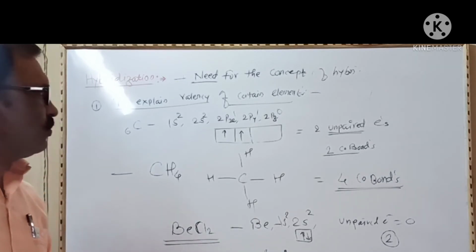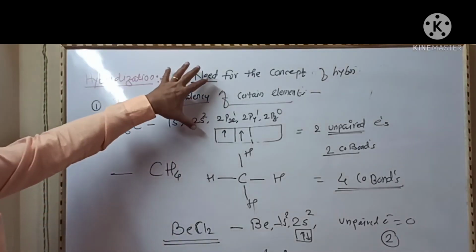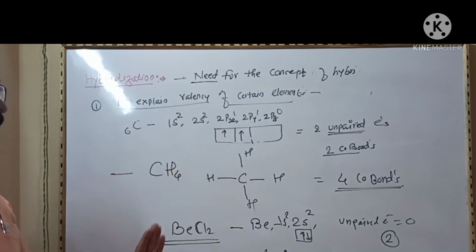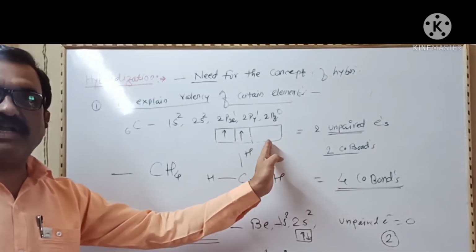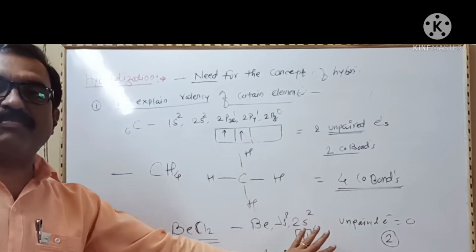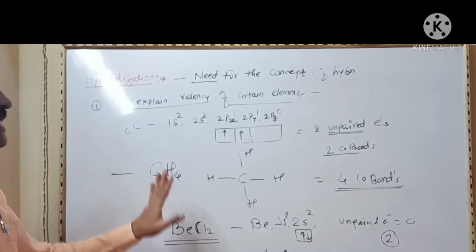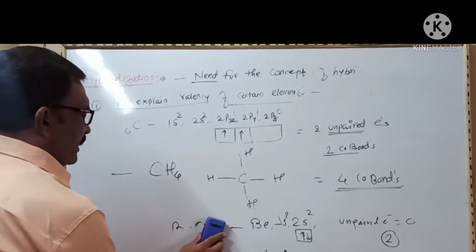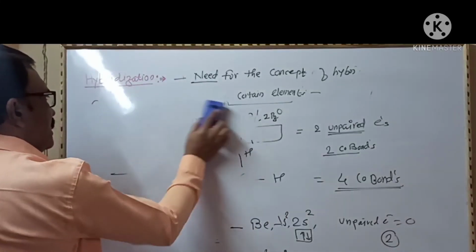And hence, to explain the valency of such elements in which the number of unpaired electrons is less than the required number of covalent bonds, the concept of hybridization is very essential.